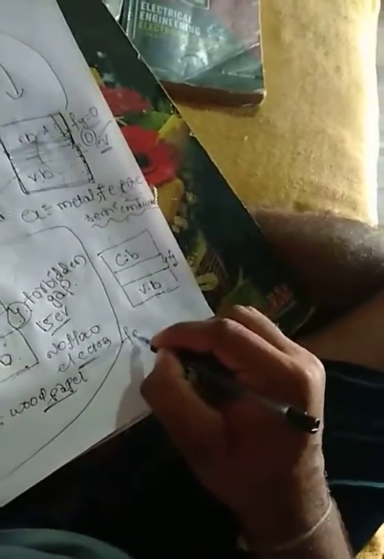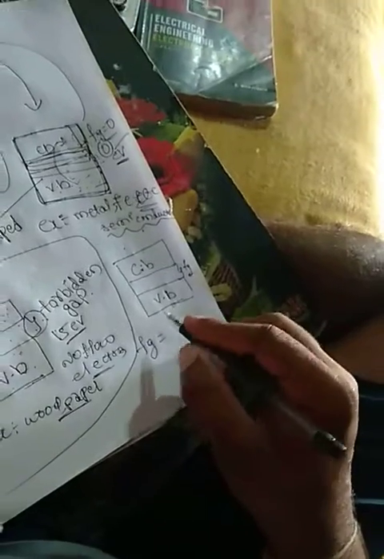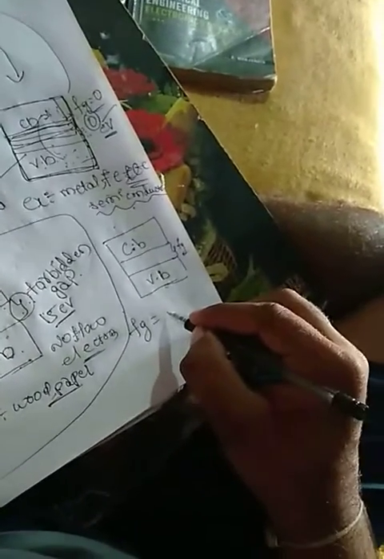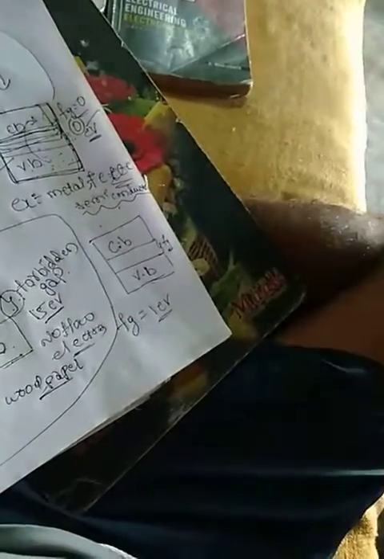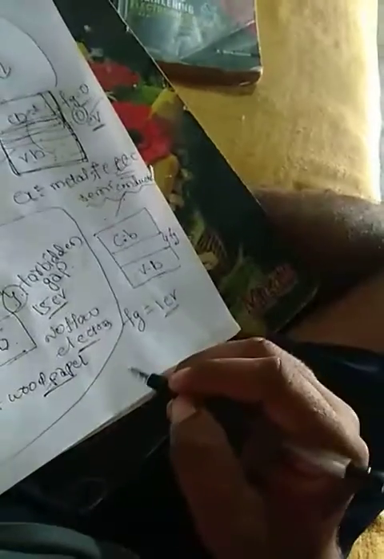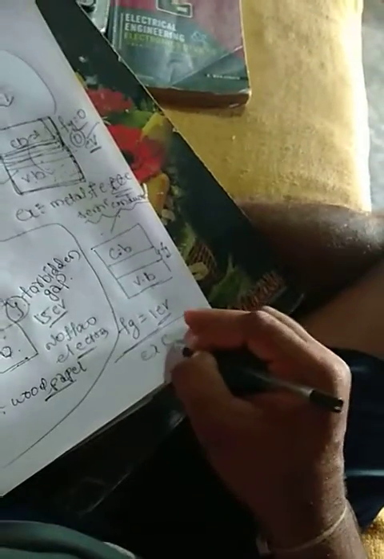The forbidden gap Fg is 1 electron volt or less than 1 electron volt, not exactly 0, from 0 to 1 or 2 electron volts. Examples of semiconductors are silicon and germanium.